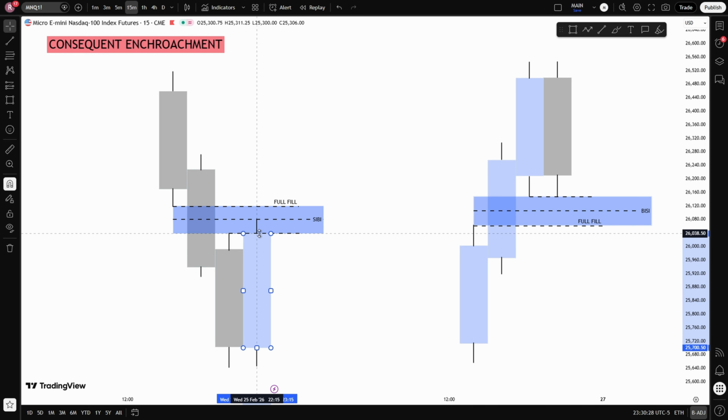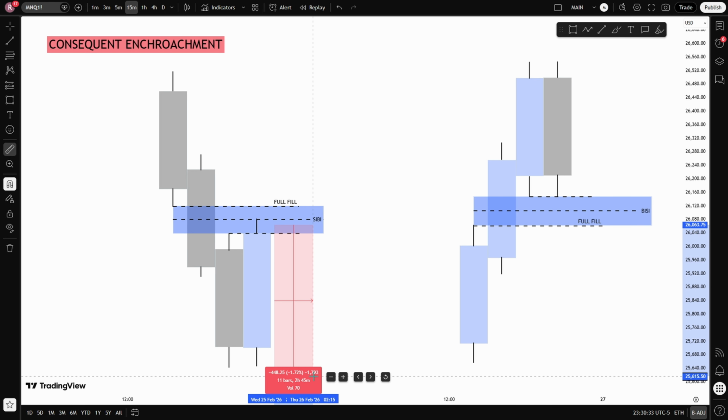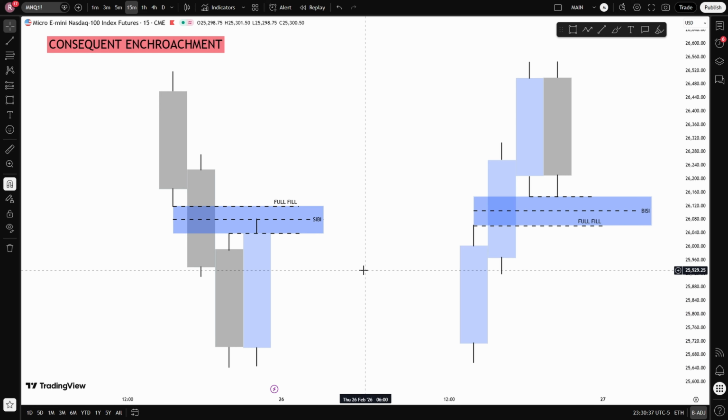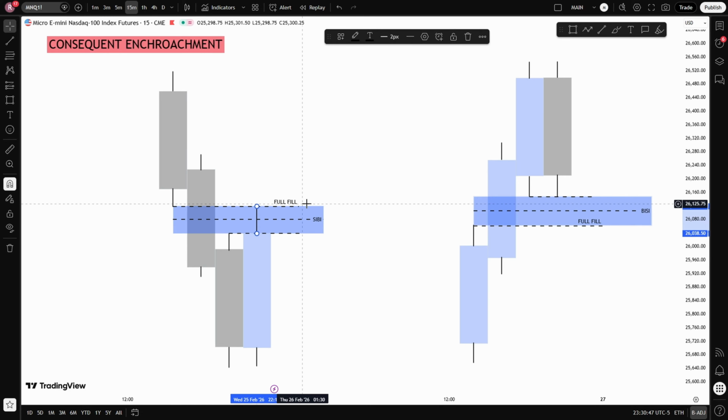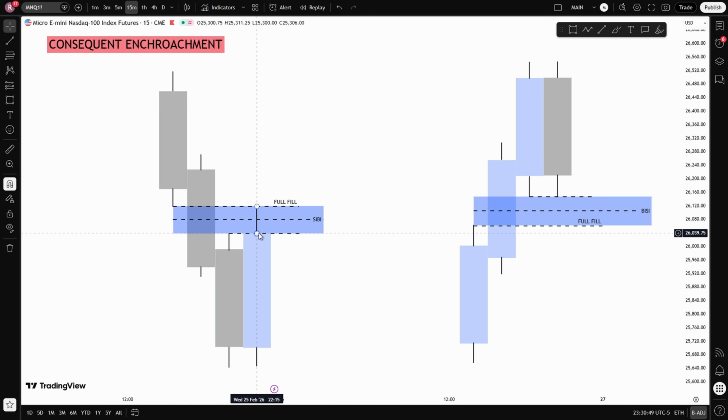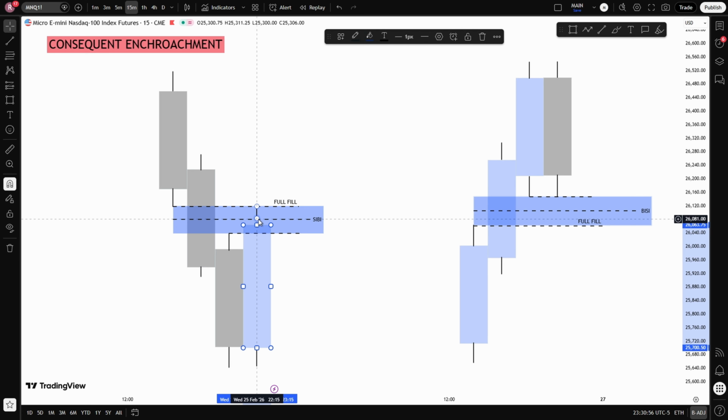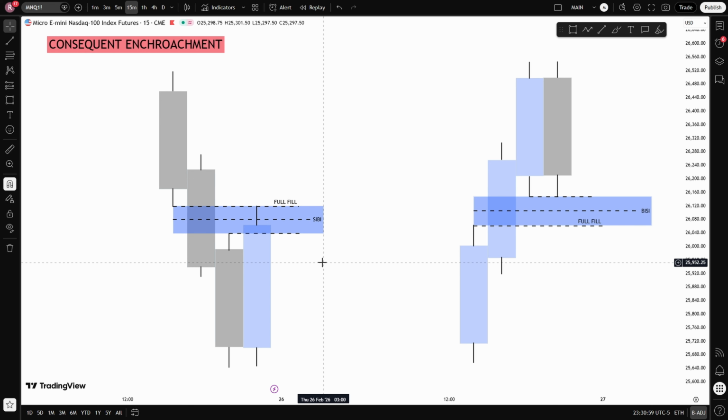From there, I generally want to see price close back outside of that level. As long as price is respecting the consequent encroachment and not closing decisively beyond it, I am relatively flexible with that reaction. A third scenario is that price trades into the fair value gap and forms another imbalance inside of it. In that case, I prefer to see price close back outside of the consequent encroachment before considering it a strong rejection. The key invalidation for me is the close.